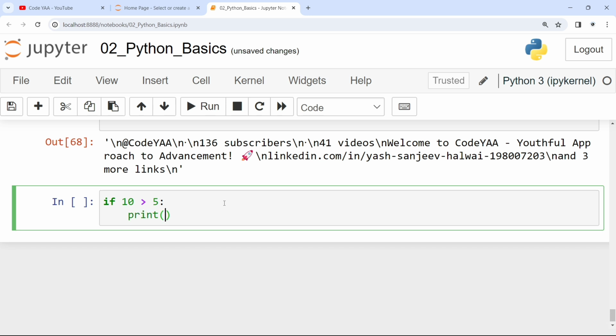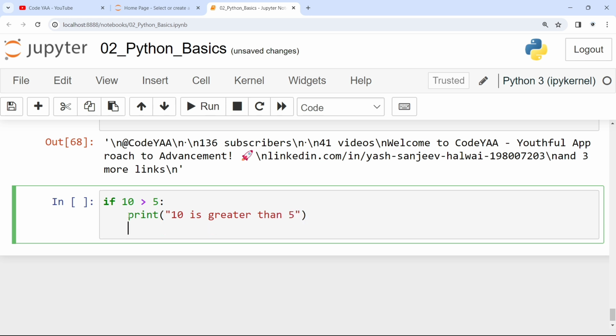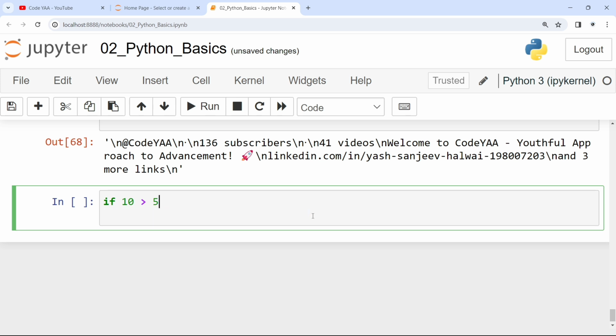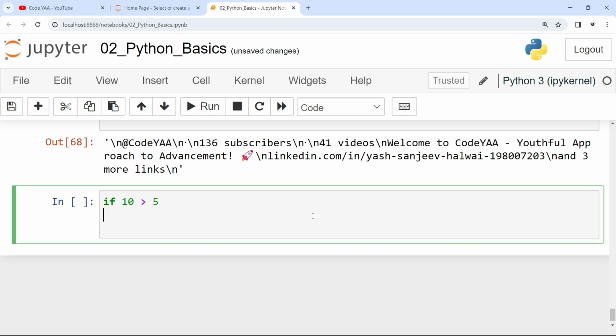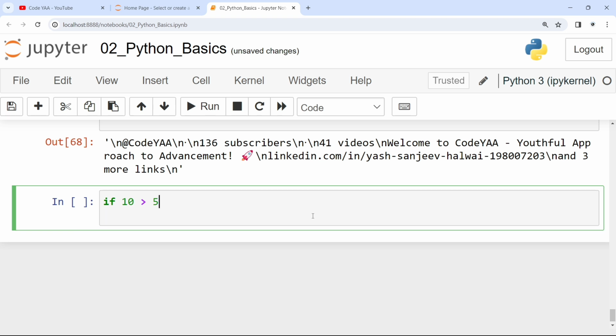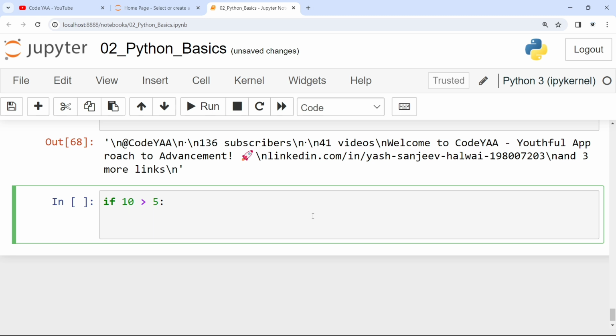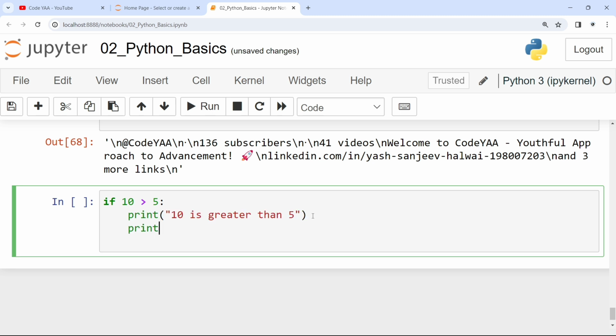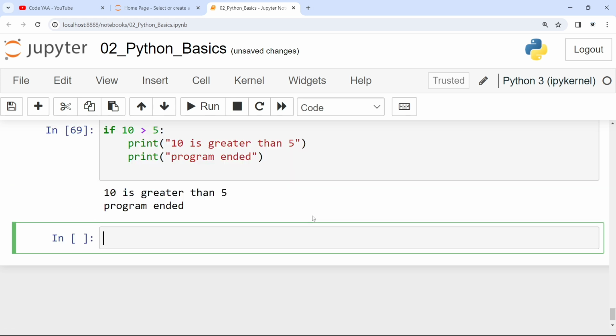Print 10 is greater than 5. I hope you understand the indentation concept I have explained. You can see automatically 4 spaces are given. If you are not writing this colon, it will not identify what you are telling Python. If you write the colon, see, 4 spaces are automatically given. No worries. Print program, sorry, in double quotes, program ended. 10 is greater than 5, program ended.